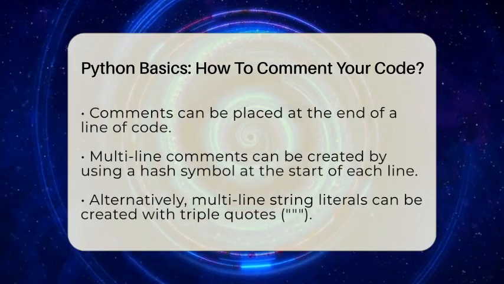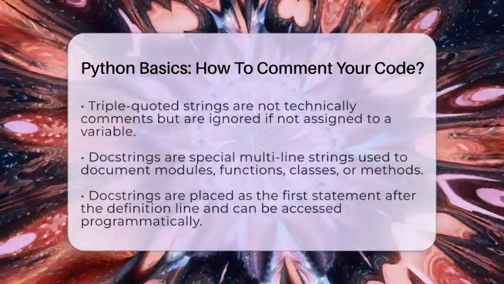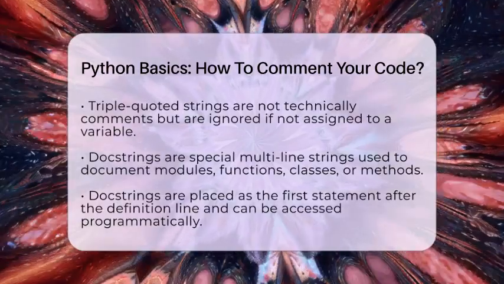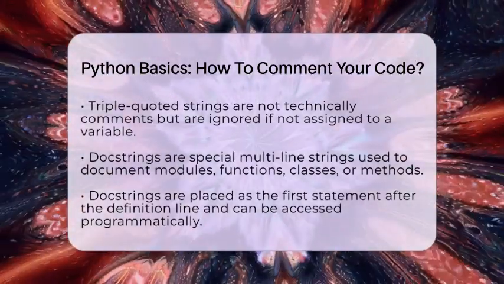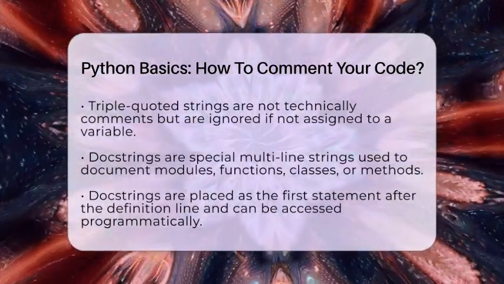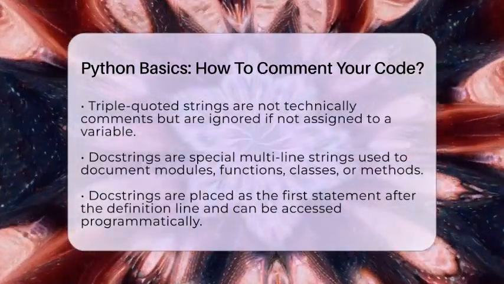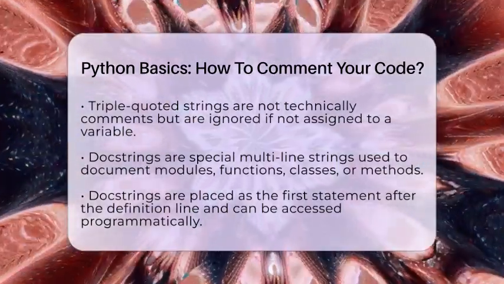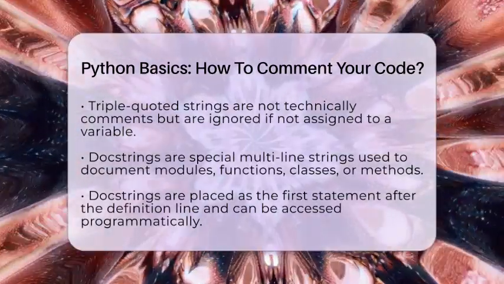There is also a special type of comment called a docstring. A docstring is a multi-line string that is placed as the first statement inside a module, function, class, or method. Docstrings document what the code element does and can be accessed programmatically. They use triple quotes and should be written right after the definition line. Here is an example. Def example function. This function demonstrates a docstring. Pass.